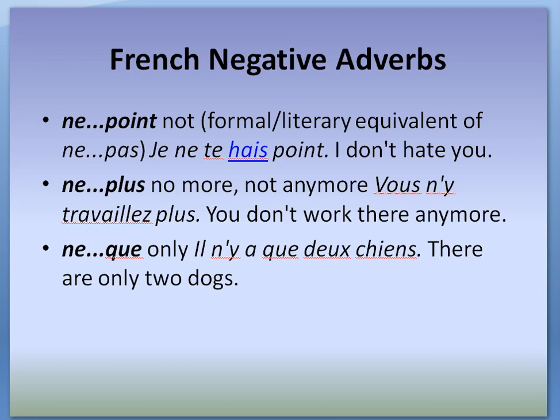Ne que. Il n'y a que deux chiens. Again we have a pronoun. Over here it's working as a part of the phrase il y a. So this is the negative form of the phrase il y a, which becomes il n'y a, then que, and then the rest of the sentence.